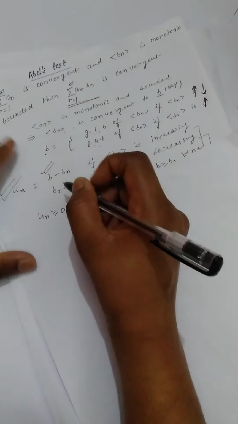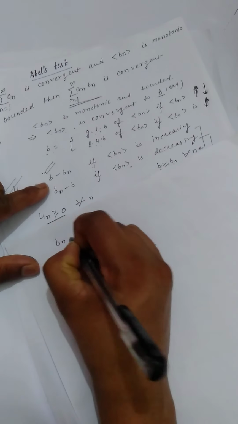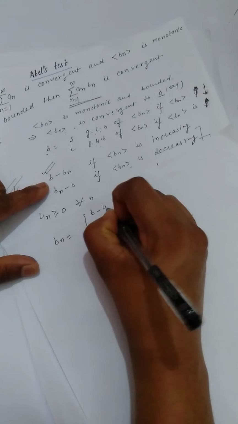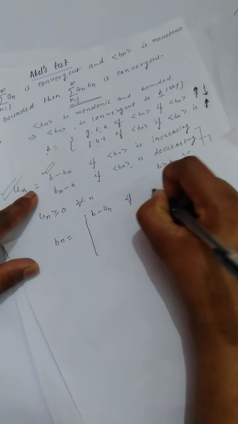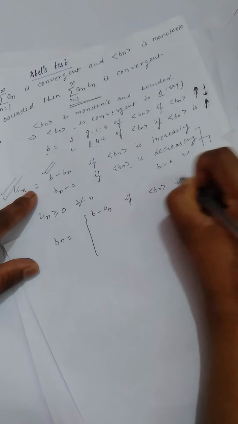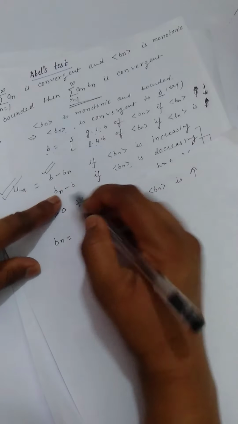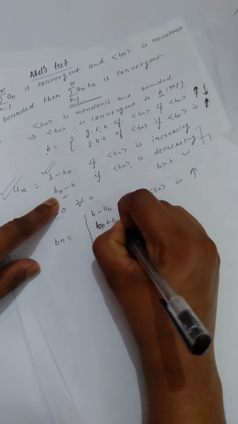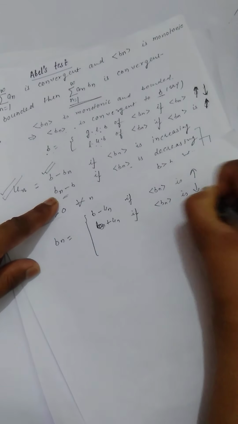The value of bn from here: bn is b minus un if bn is increasing, and it is b plus un if bn is decreasing.